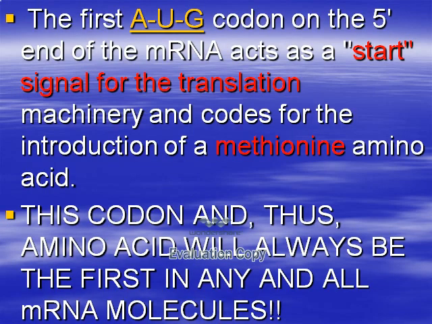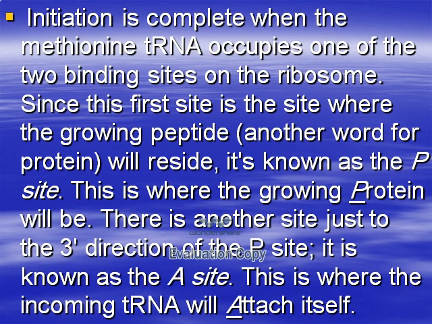and protein synthesis is initiated. The first AUG codon in the 5' end of the mRNA acts as a start signal for the translation of the amino acid called methionine. So this codon and amino acid will always be the first in any and all mRNA molecules. So any protein starts with methionine because AUG is the start codon for this amino acid.